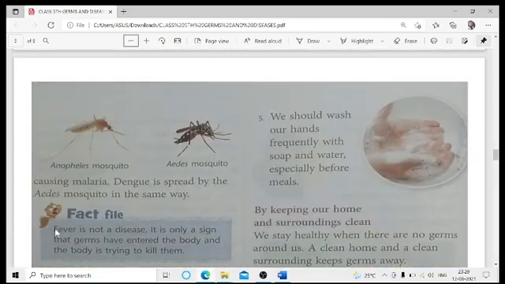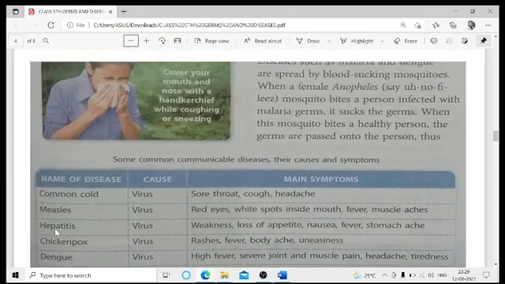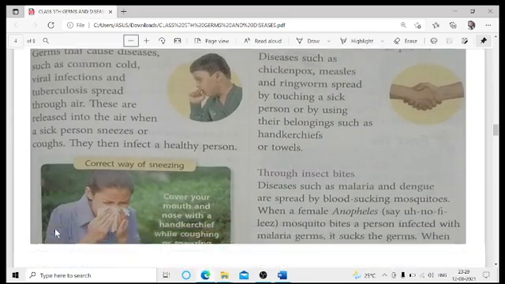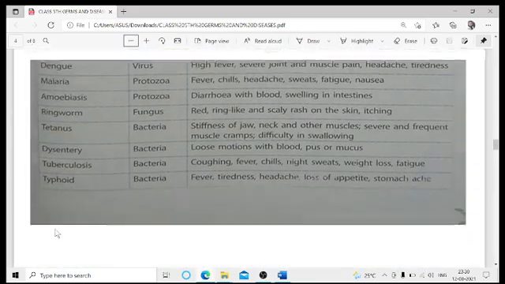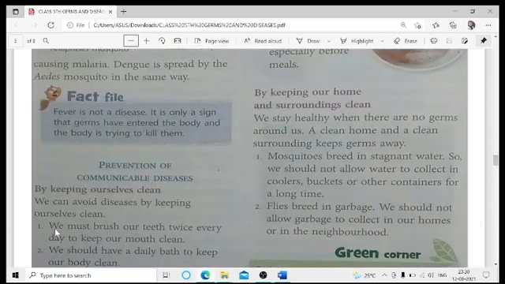It's about to be half an hour. So let us stop here only, or let us complete this part at least, through direct contact. Okay, let us complete it till here.